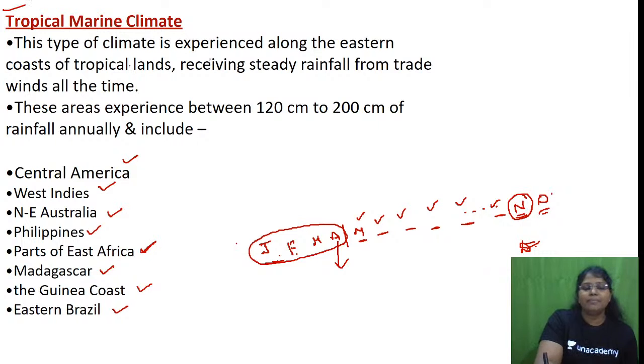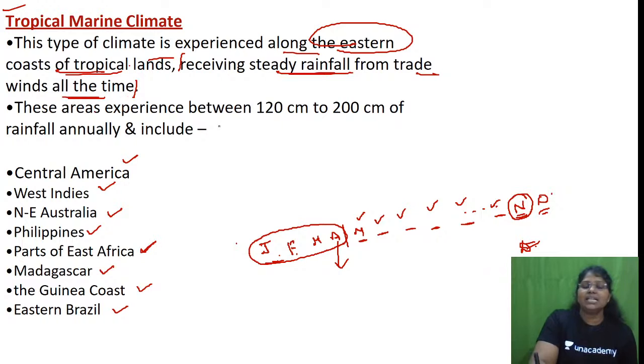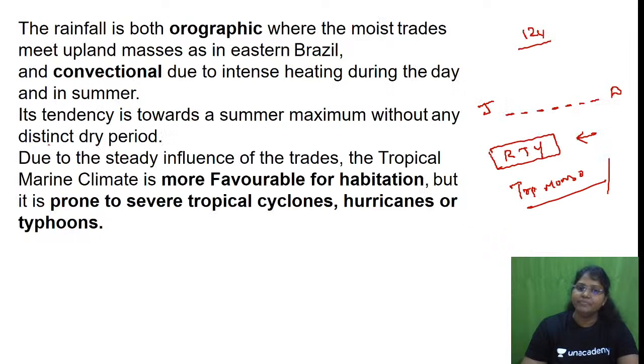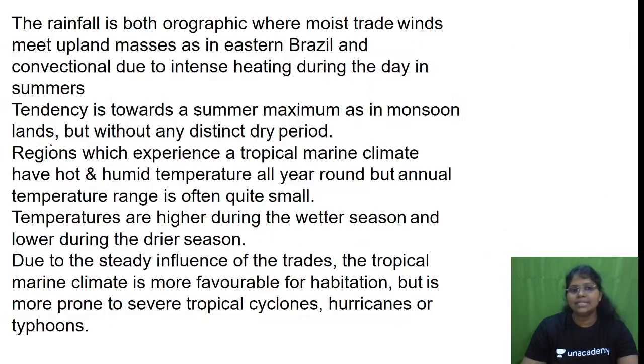This type of climate is experienced along the eastern coast of tropical lands, receiving steady rainfall from the trade winds all the time. These areas experience between 120 to 200 centimeter of rainfall annually. Is this clear till now?